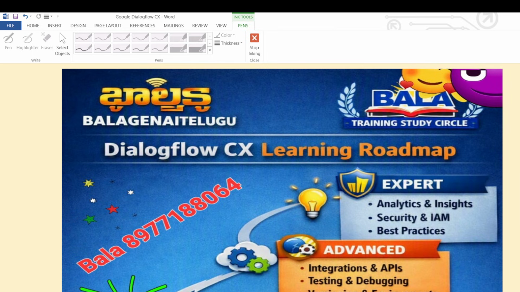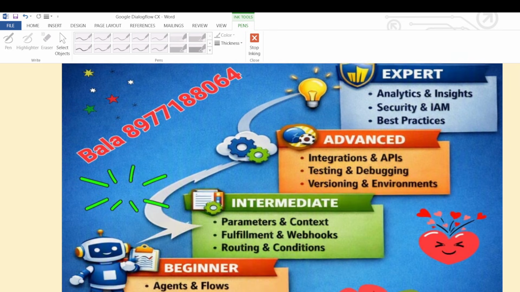Suppose in banking, oil, retail, supply chain, or medical sectors, or whatever the domain, they want to build voice agents for their applications or organizations. Now I have created a learning roadmap for Dialogflow CX.